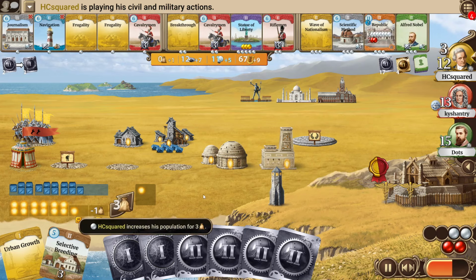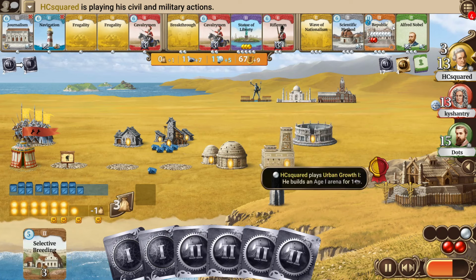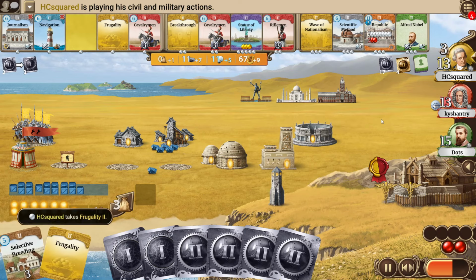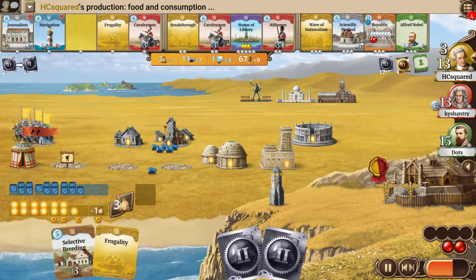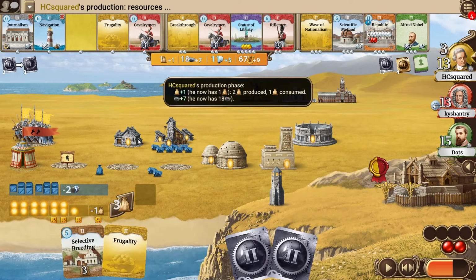HCsquared will go for bread and circuses this turn, doesn't go for republic. Maybe he can hope to get an early H3 government form still, and he takes one of the frugalities, is also still sitting at 1 farm, so that's a bit tricky potentially for him.